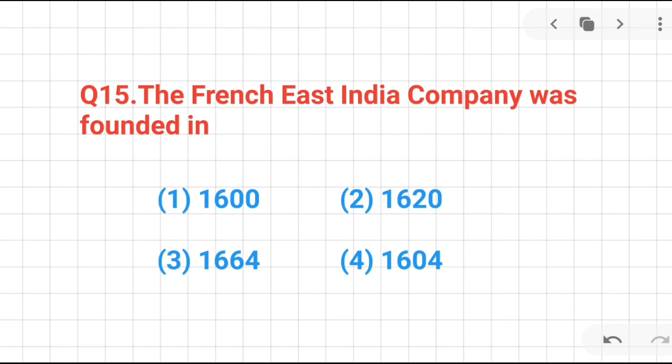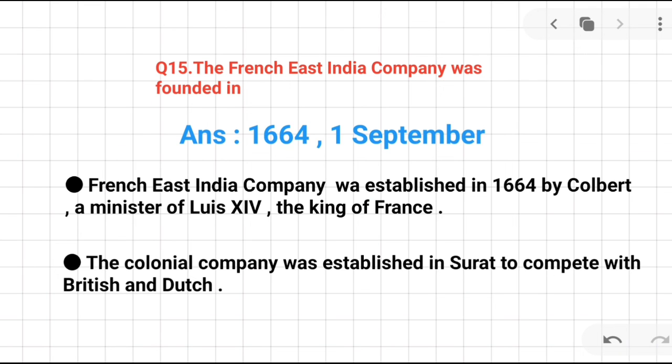Okay. The last question. The French East India Company was founded in. The question was asked many times in many competitive examinations. The correct answer is 1664, 1st September. We know that the French East India Company was established in 1664 AD by Colbert, who was a minister of Louis XIV, the King of France. The colonial company was established in Surat to compete with the British and Dutch.